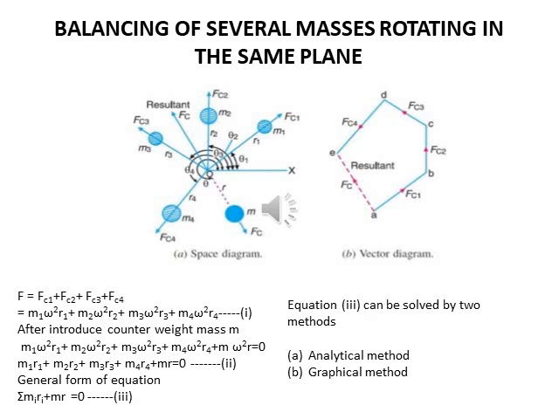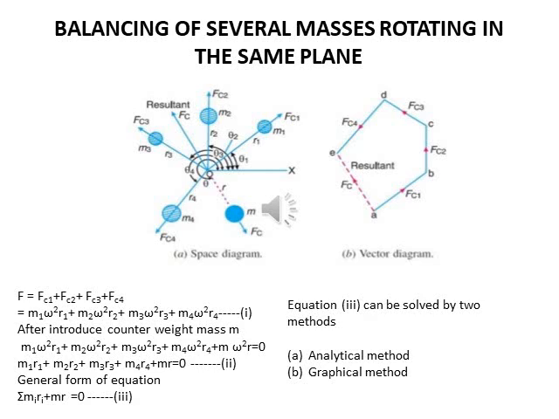Then we introduce a counterweight of mass m at radius r to balance the rotor, so that we get the new balance equation: Fc1 plus Fc2 plus Fc3 plus Fc4 plus Fc equal to 0.